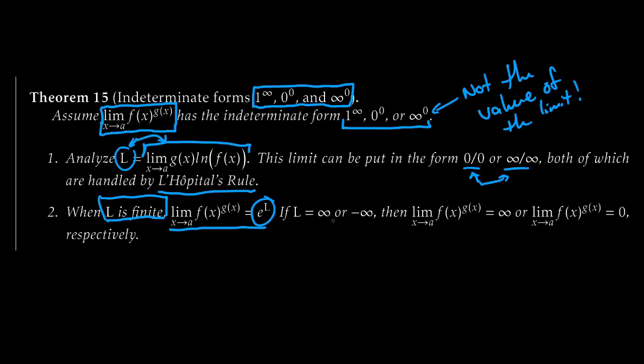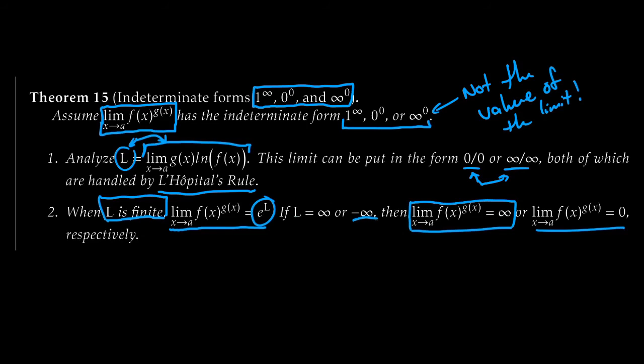If L is infinity or negative infinity, then the limit as x goes to a of f of x to the g of x is either infinity or it's equal to 0, respectively. That is, if L is infinity, then you'll get e to the infinity, basically. That is, e to a really big number is still a really big number, and so you get out infinity as your answer. The limit fails to exist, but that's how.